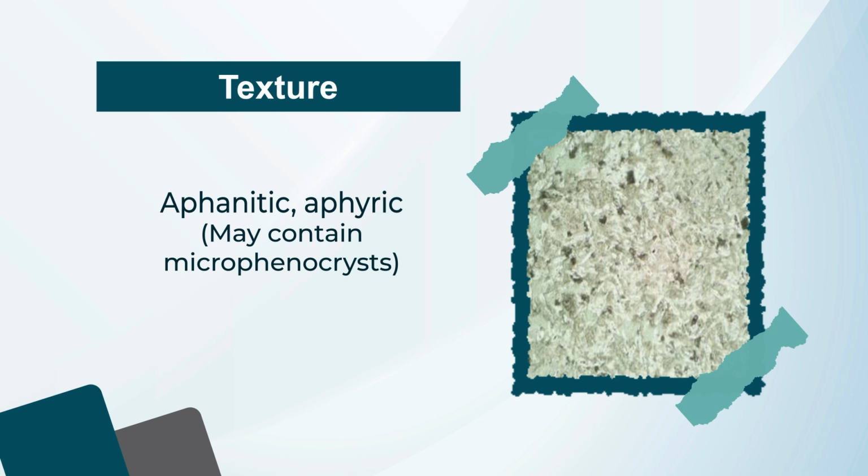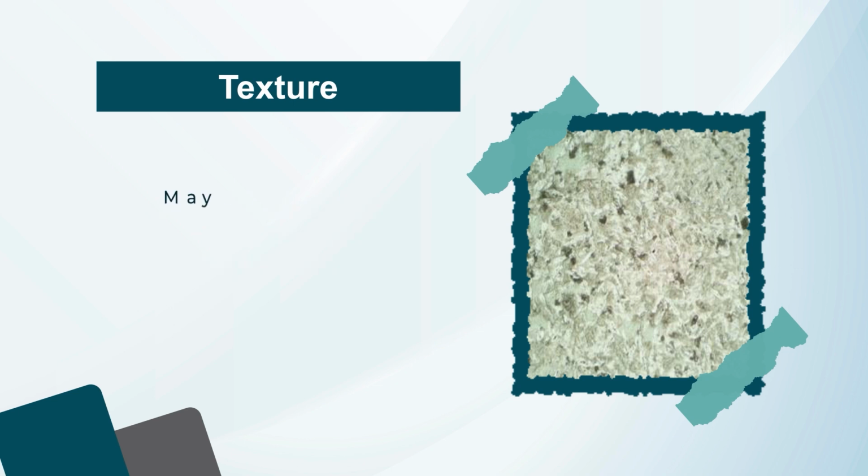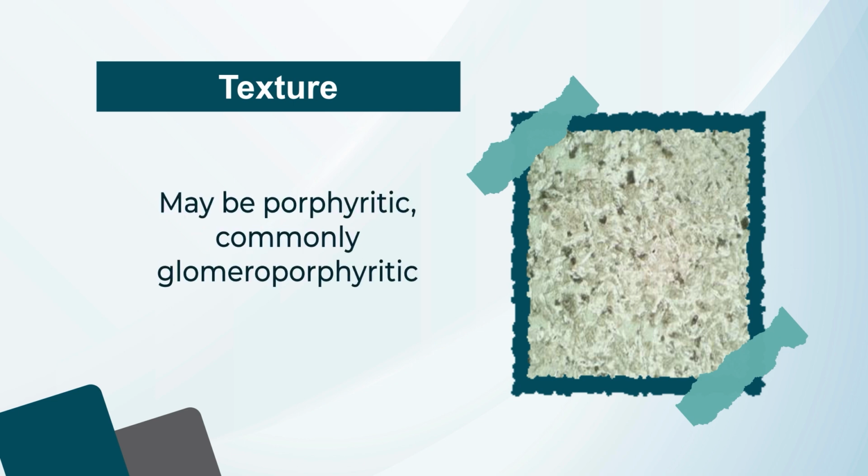When it is aphyric, it doesn't have phenocrysts, but sometimes it may also contain some microphenocrysts. It may also be porphyritic in nature. Sometimes it can even be glomeroporphyritic. What is glomeroporphyritic? It means clusters of crystals may be there, which may form larger masses. So that texture is known as glomeroporphyritic.